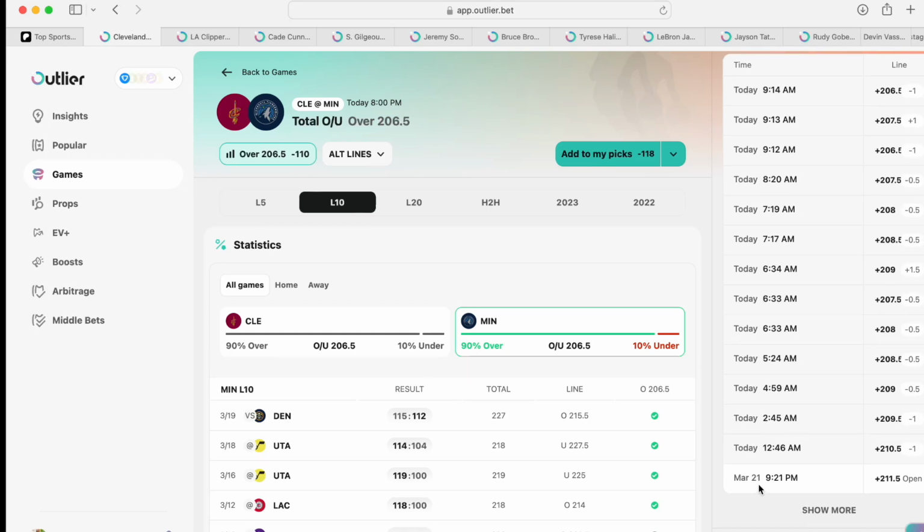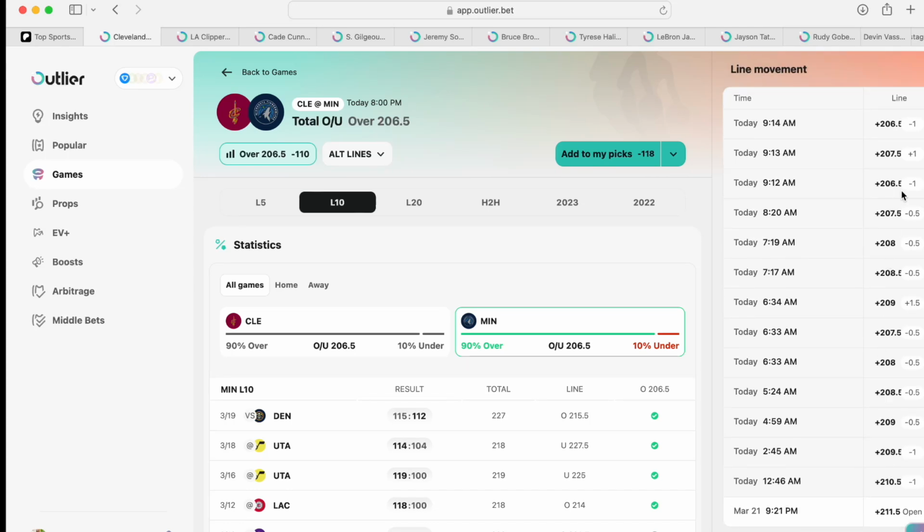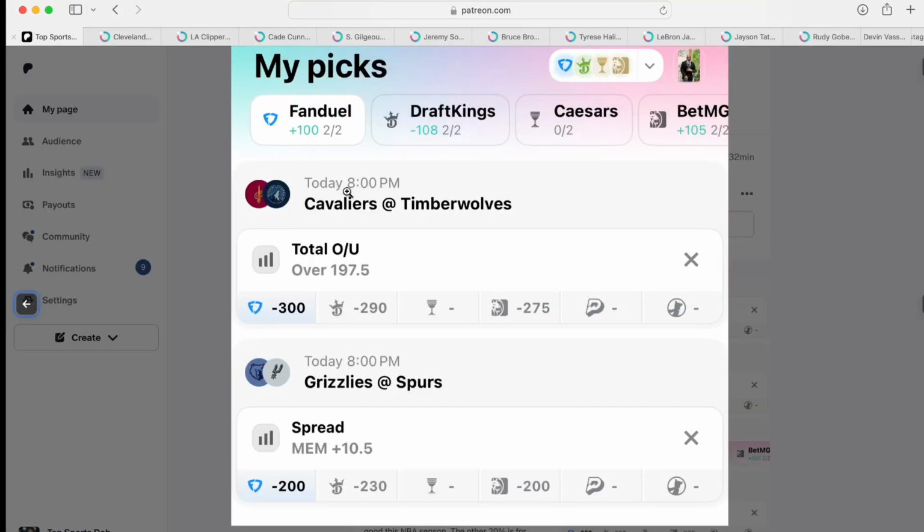So they're like, look, we don't know who's playing, who will be here, who will be consistent. So you seen on the 21st, ours was at 211, and they keep on going lower. I think that's a good catch game. So instead of me just taking the over, which I do like, I decided to do an alt over. So I lowered it down a little bit more so we can have some insurance, some room.